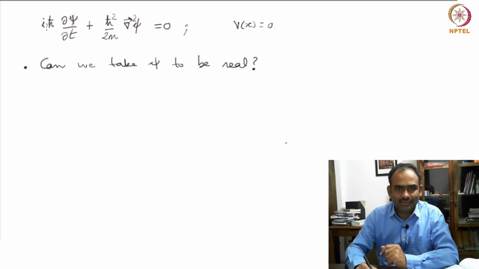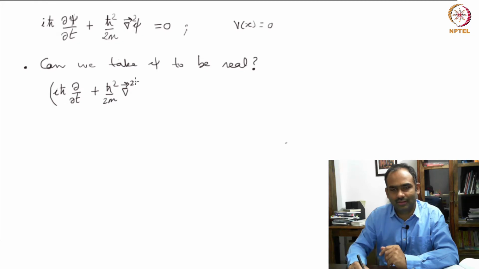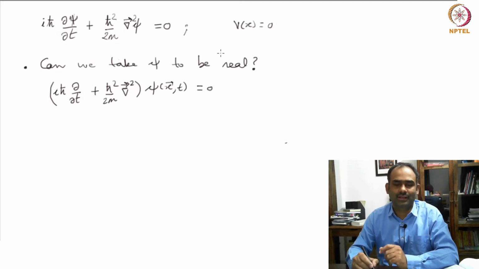Now, note that the operator that you have here, the Schrodinger operator, it is i h bar del over del t, plus h bar square over 2m del square, and this operator acts on psi. I have put the potential to be 0 here.